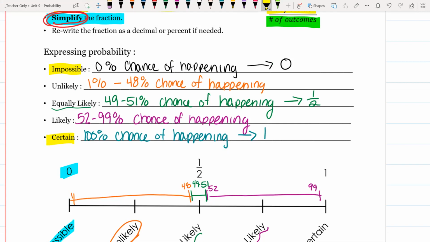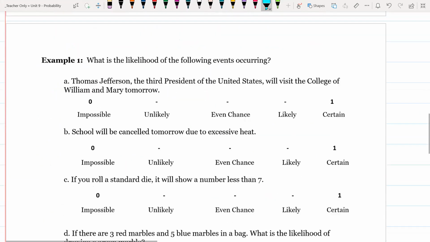They're not probable because they have such a small window of chance. But unlikely and likely, they have a big window, right? They have about 48 chances to happen each, so they're pretty probable. Let's go to the next page.